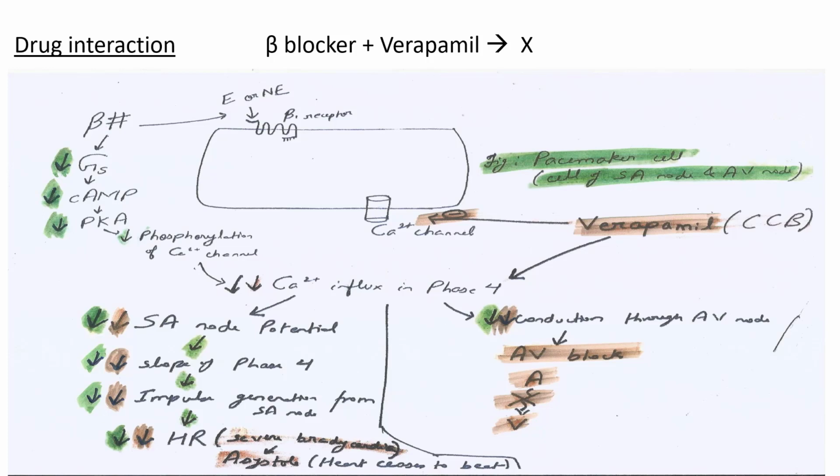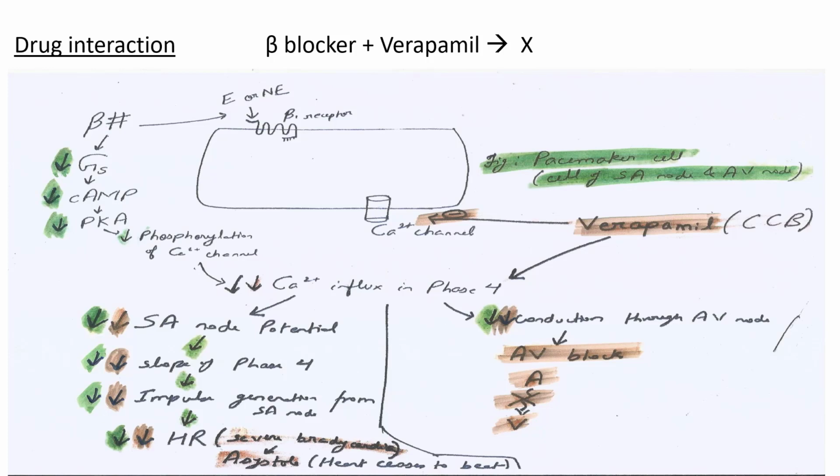When epinephrine or norepinephrine binds with beta 1 adrenergic receptor, there is stimulation of G stimulatory protein that results in increase in cyclic AMP, which causes increase in protein kinase A. So phosphorylation of calcium channel occurs, and that causes increased calcium influx in phase 4.